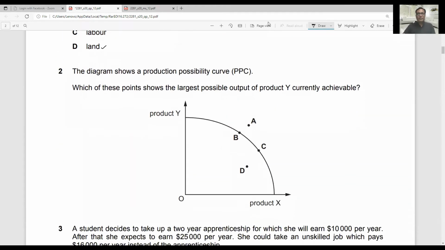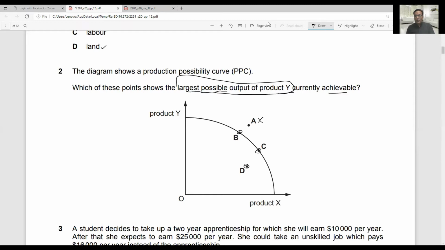And question number 2 says the diagram shows a production possibility curve, PPC. Which of these points shows the largest possible output of product Y currently achievable? Keep in mind, every point along the PPC is achievable or attainable, and a point inside the PPC is also attainable. A point outside the PPC is not attainable. So it means we can cross option A. The answer can be B, C, or D. So you have to find out the point which shows the largest possible output of Y.